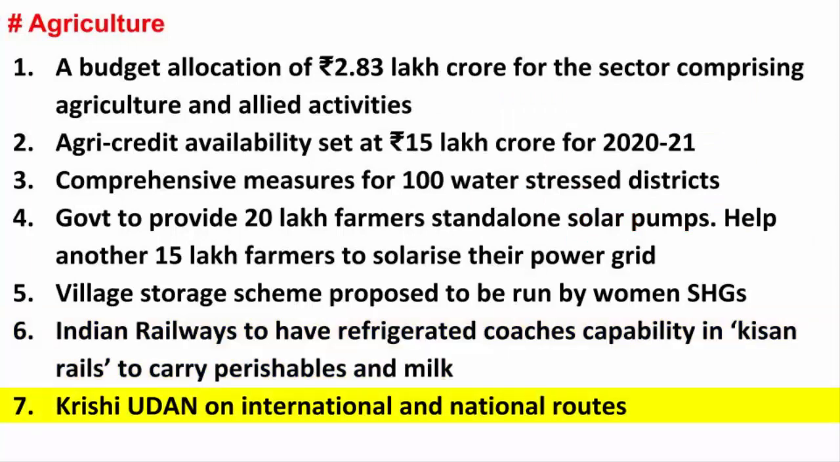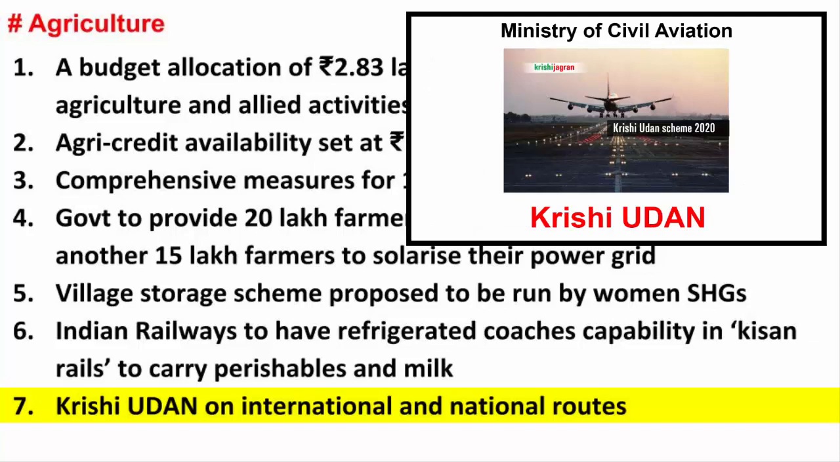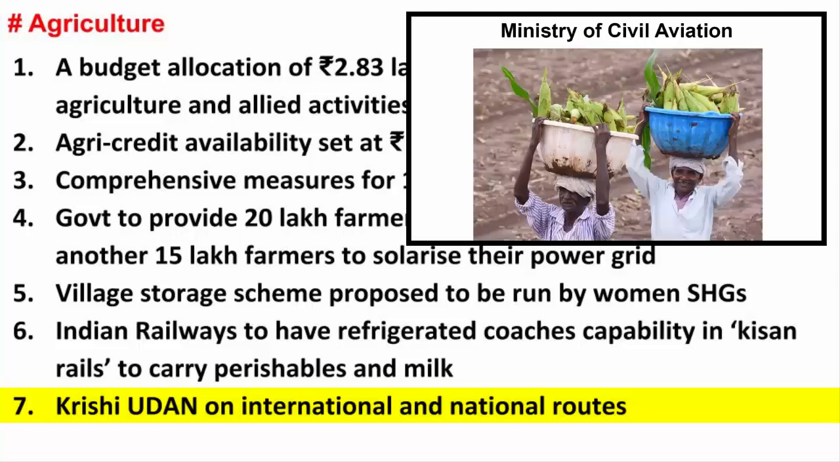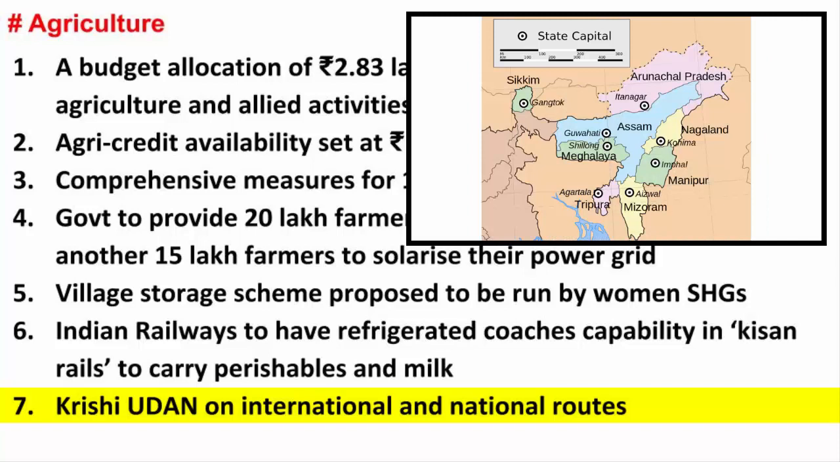Krishi Udan on international and national routes. The transport of agricultural products will also be done through the aerial mode through the Krishi Udan scheme. Krishi Udan will be launched by the Ministry of Civil Aviation on international and national routes. This will immensely help improve the value of agricultural products, especially in the northeast and tribal districts.